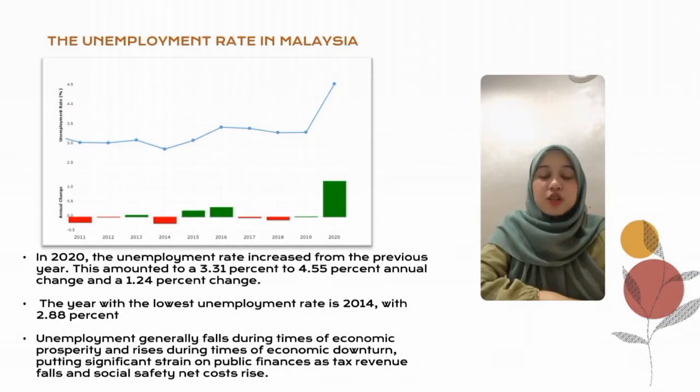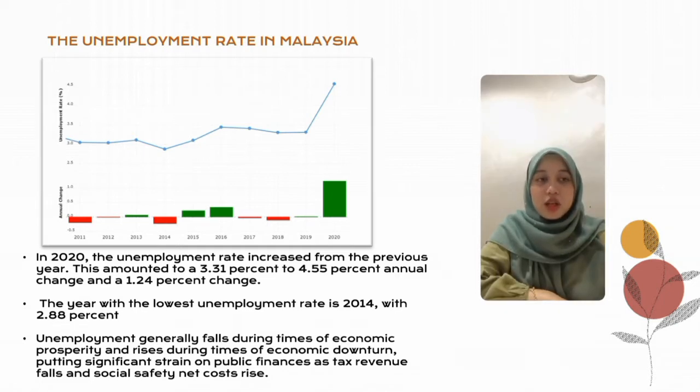Next, we move on to the unemployment rate in Malaysia. These statistics show the unemployment rate in Malaysia from the year 2011 to 2022. In 2022, the unemployment rate increased from the previous year. This amounted to a rise from 3.31% to 4.55%, a 1.24% change. Meanwhile, the year with the lowest unemployment rate is 2014 with 2.88%.